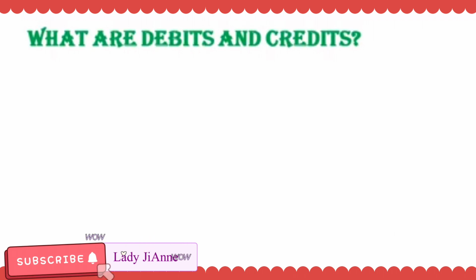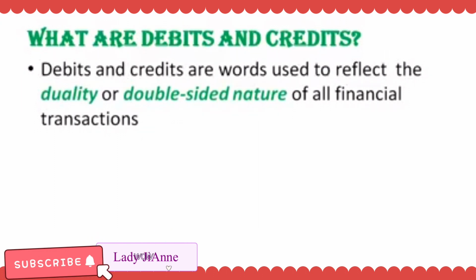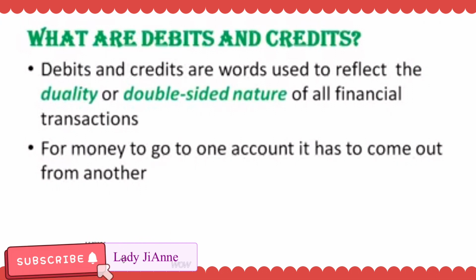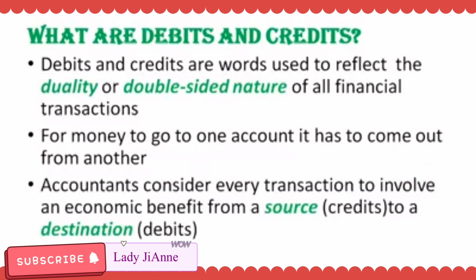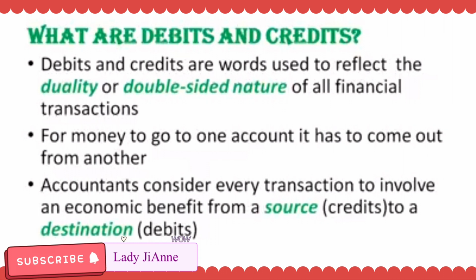So, what are debits and credits? Debits and credits are words used to reflect the duality or double-sided nature of all financial transactions. For money to go to one account, it has to come out from another. So accountants consider every transaction to involve an economic benefit from a source, ito yung mga credits, to a destination or debits. Example nito, ang source is investment ni owner. Okay, ito yung ating equity. Ito yung nasa credits.